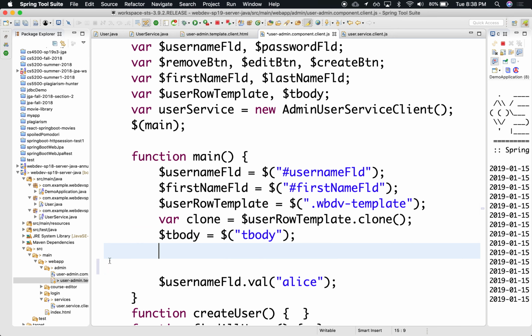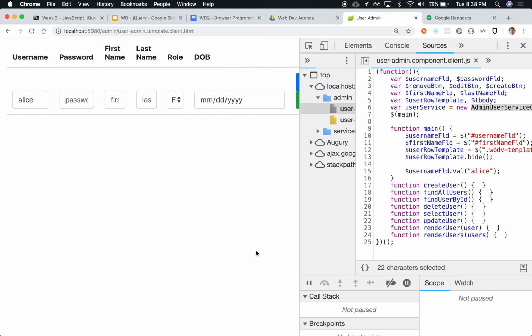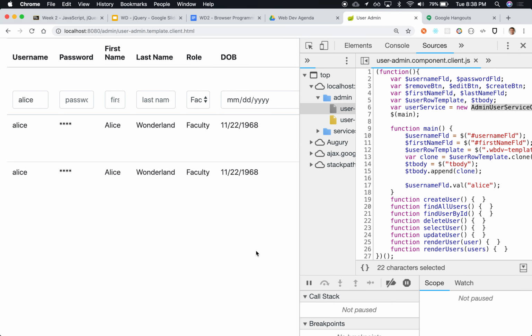We can say T body dot append. And there's tons of functions in jQuery for being able to append, prepend, make them siblings, all sorts of manipulation of the DOM. And we can add the clone right here. So if we render, notice that now we have an additional copy of what we just cloned there.